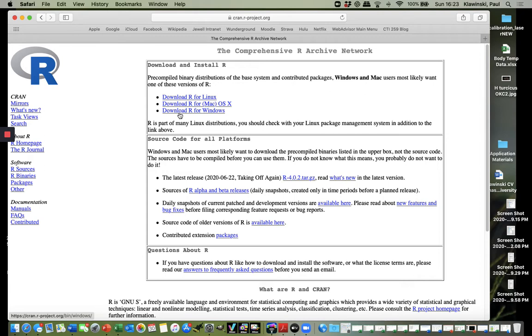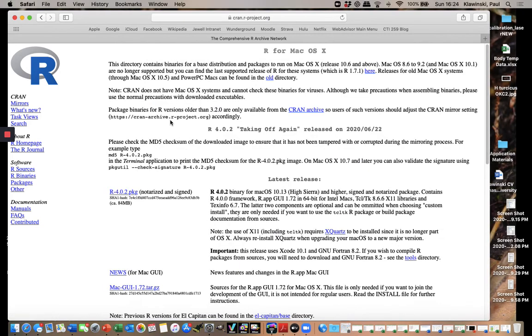You should download R and then download RStudio, and then install R and install RStudio. RStudio is basically a graphical user interface for operating R. If you don't have R installed, then RStudio won't do anything because it doesn't have any underlying code to operate on. So I'm going to download R for Mac OS.